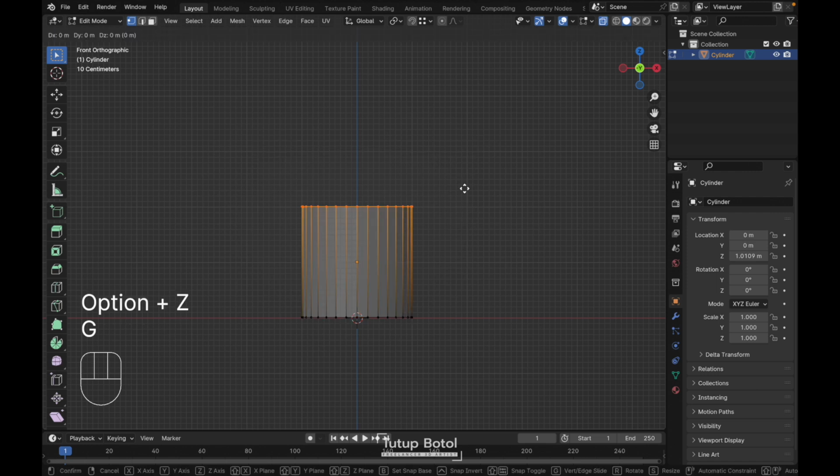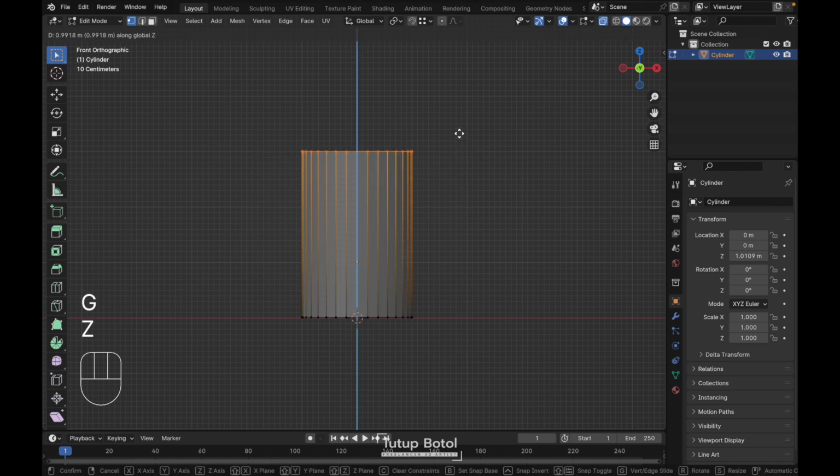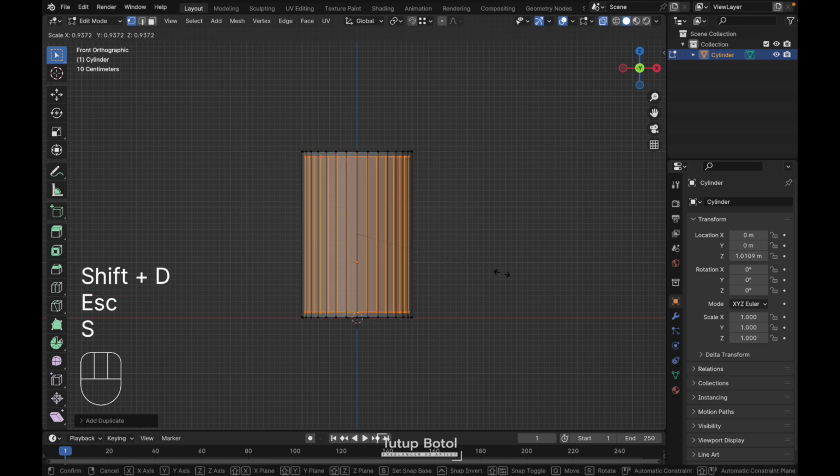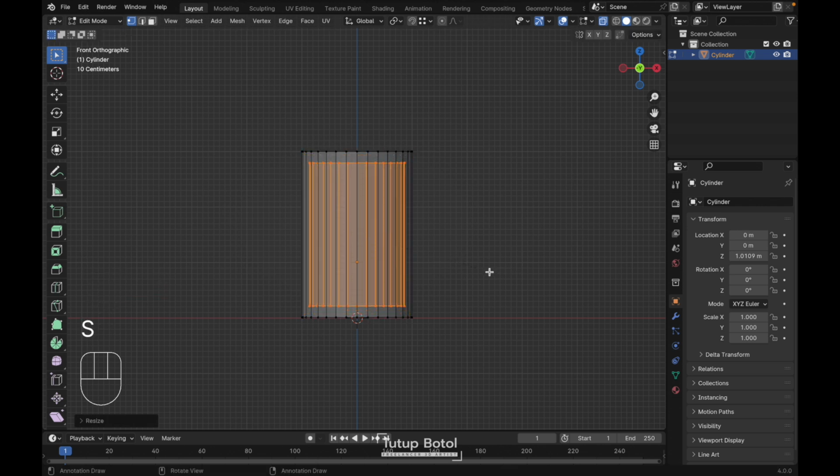Select this edge. Press G Z, move it up a little bit over here. Press A to select everything. Press Shift D to duplicate it. S to scale it, just like this. Press G Z, move it up a little bit like this.